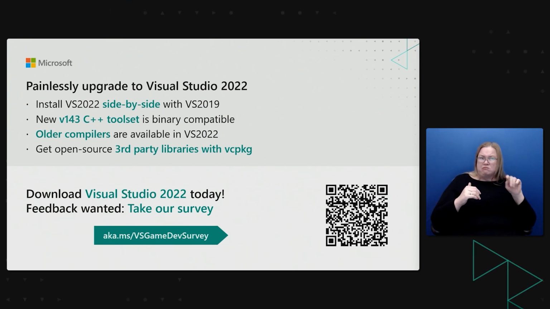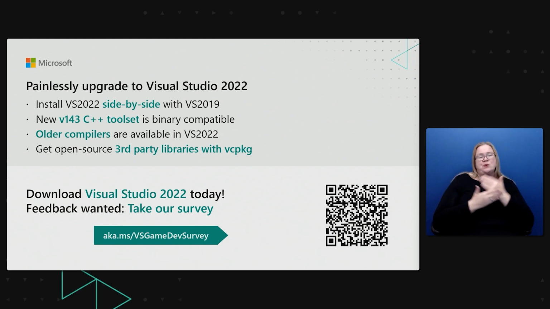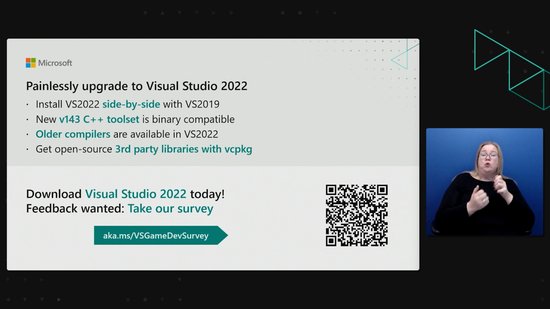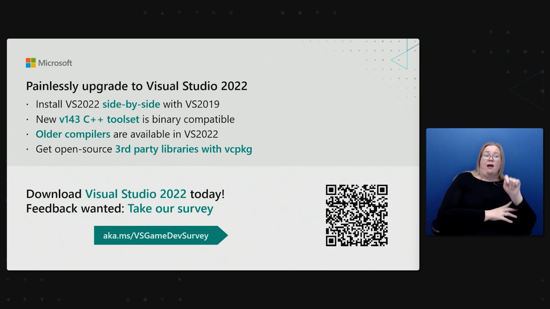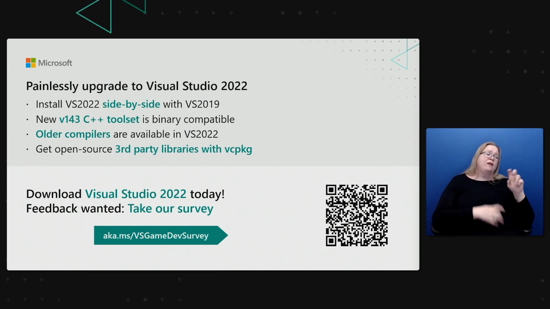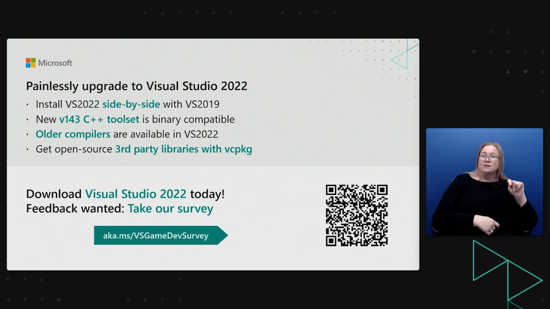Don't want to upgrade the toolset? You won't have to. The new V143 toolset is binary compatible with previous C++ toolsets in 2019 or older. Older compilers are also available in VS 2022. You can use the old compilers with VS 2022 and it will still work. Want open source third-party libraries but don't have a package manager? Try VC Package. Download VS 2022 today and try it out.